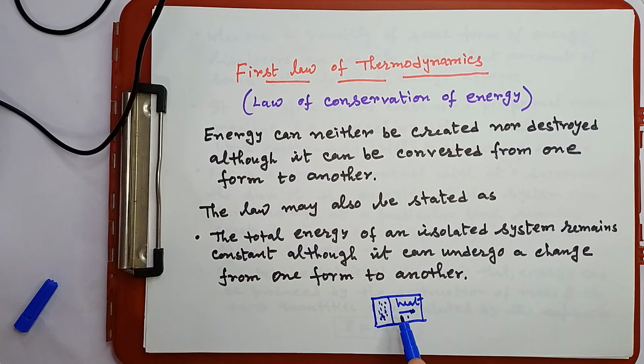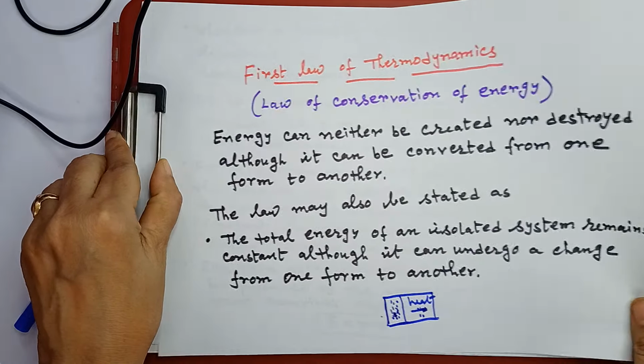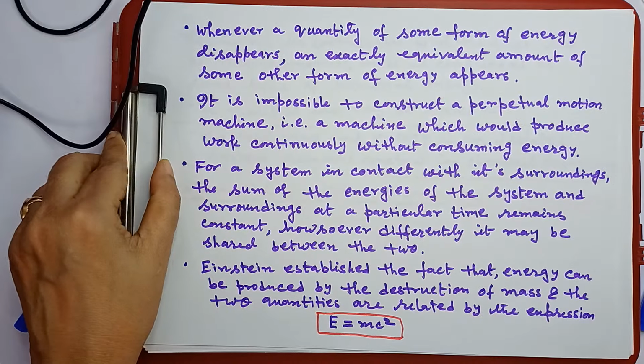It will always be constant because it is an isolated system. The system is attached with the heat reservoir or heat storage, and it is insulated, so the system can exchange heat only with this heat reservoir, and this energy can be converted from one form to another.